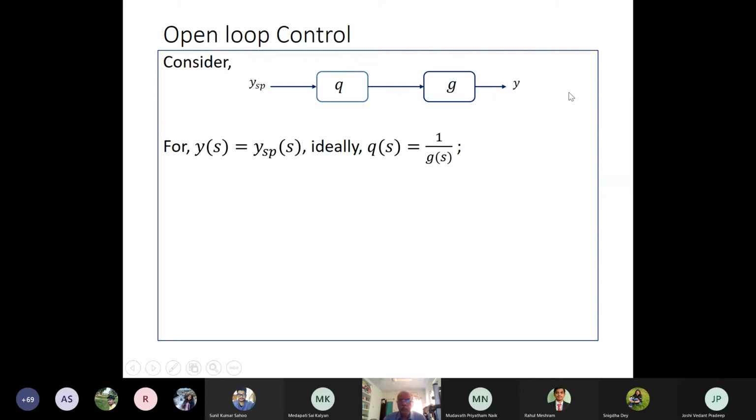Let's say we have a process G and I want to control the process using a controller Q. Now to reach y at y set point, ideally I should have Qs equal to 1 by Gs.